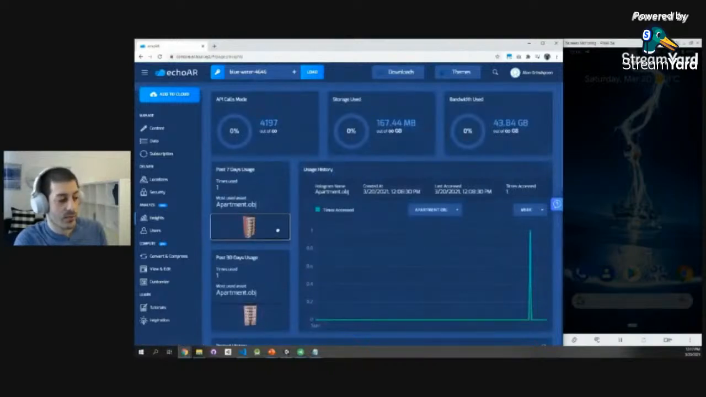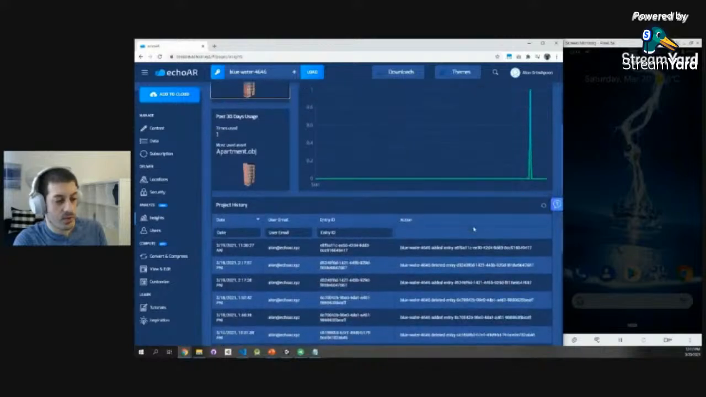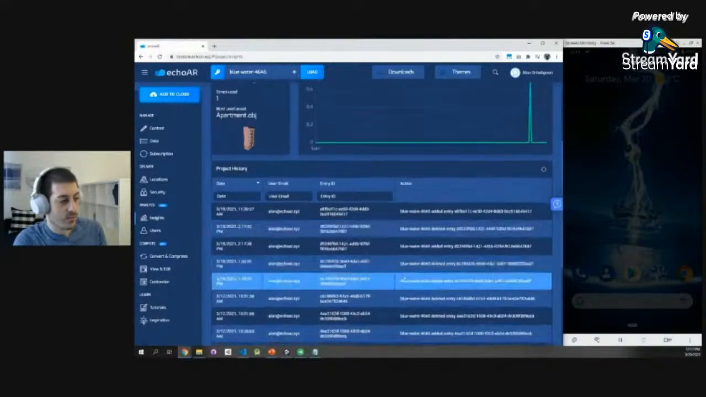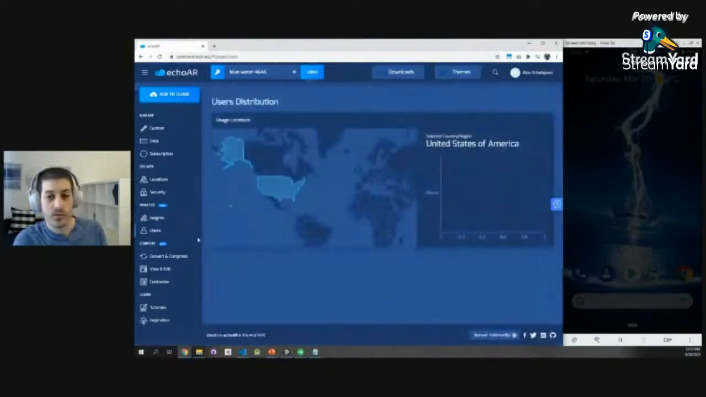So here, for example, we just streamed this building. So we see a spike in usage right here. And we can also monitor how your project is doing. So really, really cool stuff. Users allow you to see the users around the world. We just started the application so it's pretty empty, but the minute people start using your application, you're going to see it here.